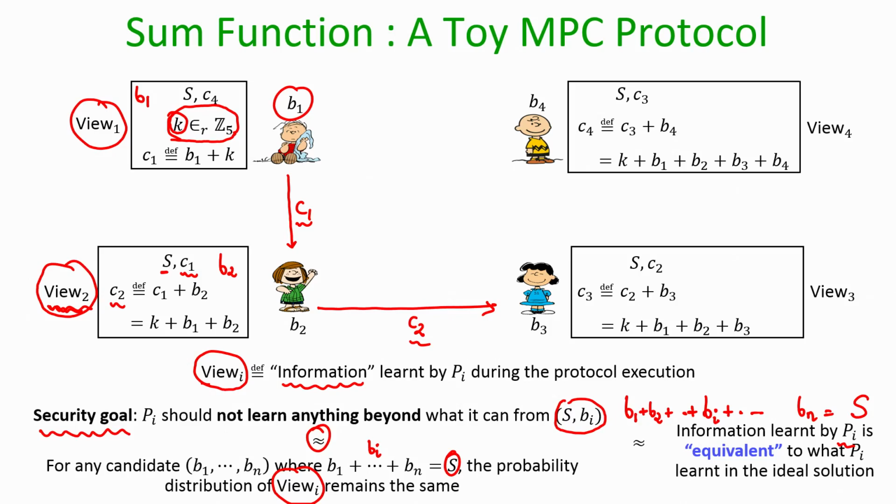But in this toy MPC protocol, view Vi has other things as well, the ciphertext received by the party and the ciphertext which it communicates to the other party, and so on. If we show that view is distributed independent of the inputs of the other parties, then that is equivalent to showing that basically view Vi has the same amount or equivalent amount of information which Pi would have learnt in the ideal solution, and that is what we will do in our next lecture.